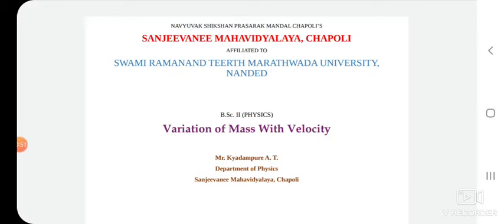Before discussing this, we have to know about Lorentz transformation, the length contraction phenomenon, and the time dilation phenomenon. By using those concepts, we are going to derive the variation of mass with velocity. Okay, so let us start.